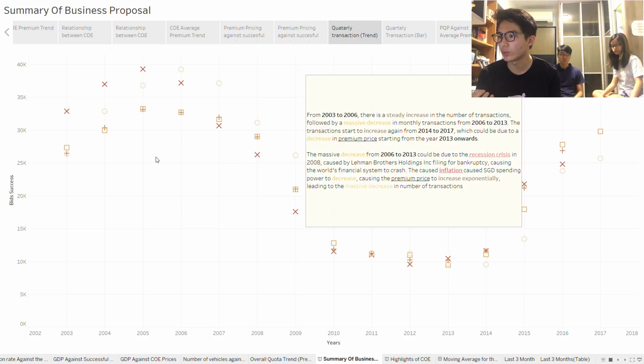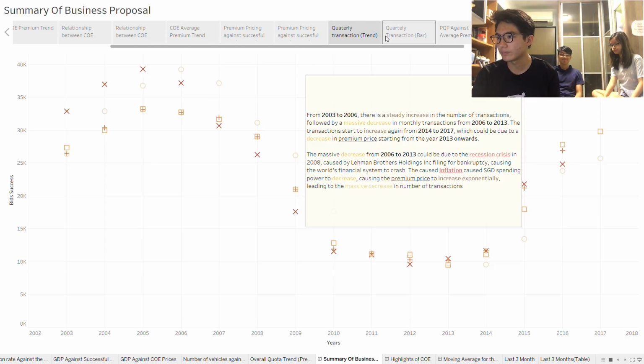The massive decrease from 2006 to 2013 could be due to the recession crisis in 2008, caused by Lehman Brothers Holdings Incorporated filing for bankruptcy, which in turn caused the world's financial system to crash. This would have led to inflation upon the Singapore dollar, which would have made its spending power decrease, causing the premium price to increase exponentially, leading to a massive decrease in the number of transactions, as not many people would be able to afford the COEs.